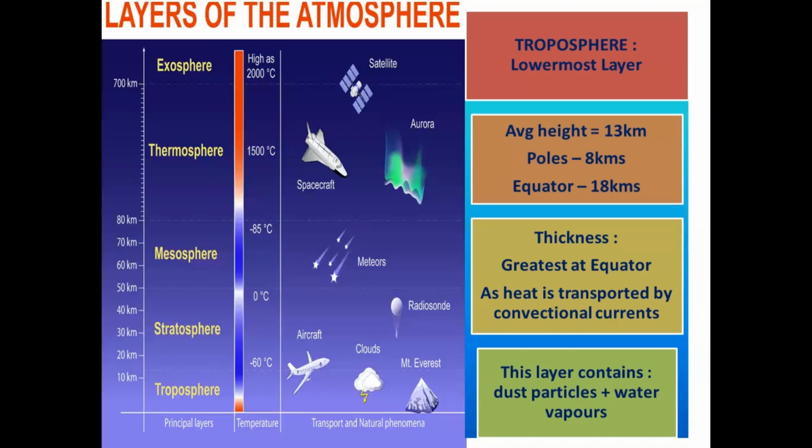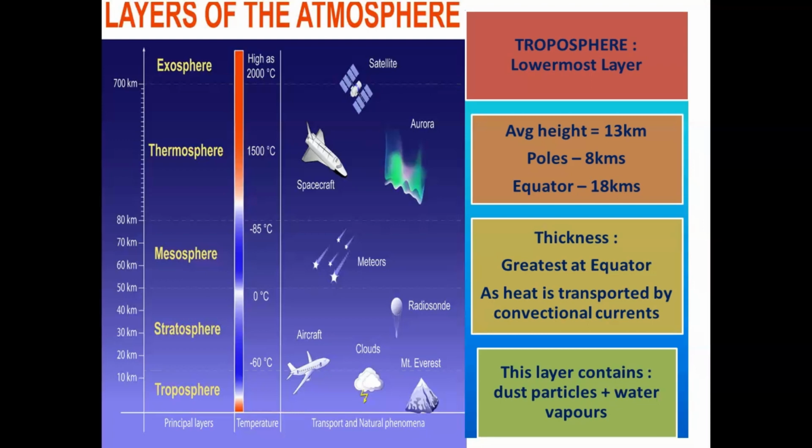These are transported up in the atmosphere. This layer consists of dust particles and water vapor. Remember, this is one of the most important things: all the changes in climate and weather take place in this layer only.